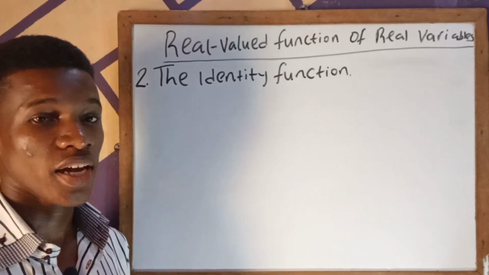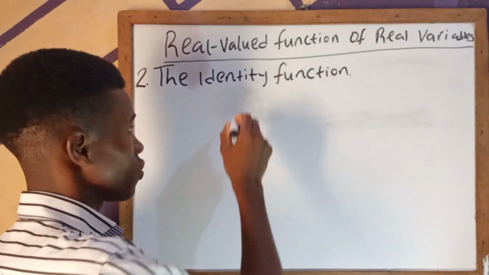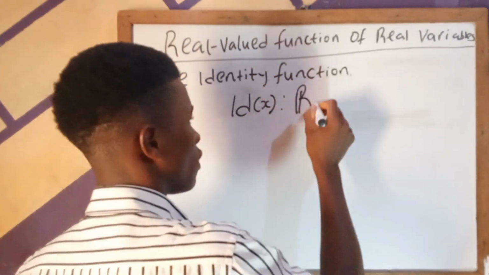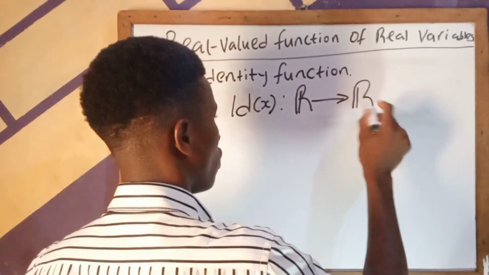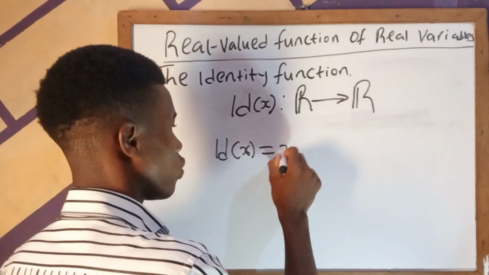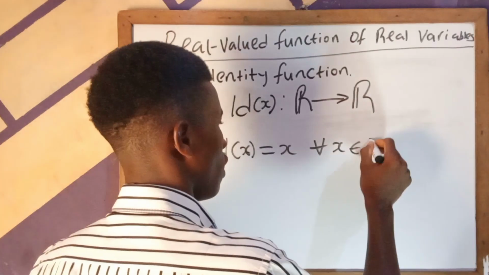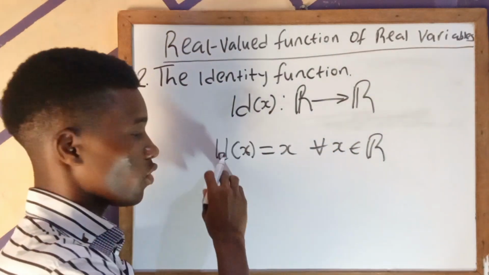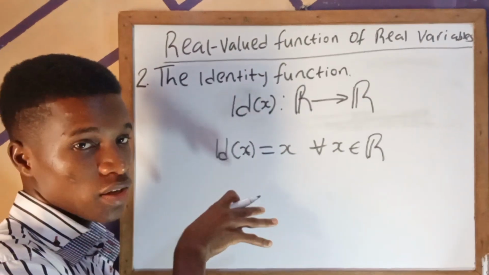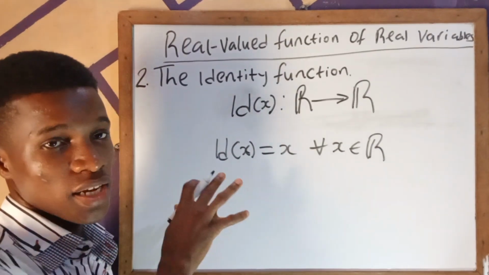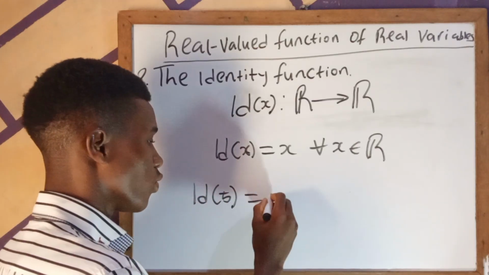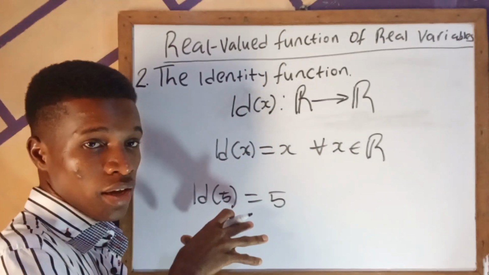So next we have the identity function. This basically means if you have a function mapping from R to R, which is such that the identity of x is equal to x for all x elements of R, then this function is an identity function. An example: let's say we have the value of x here as 5, a function that behaves such that identity of 5 is equal to 5, then this is an identity function.